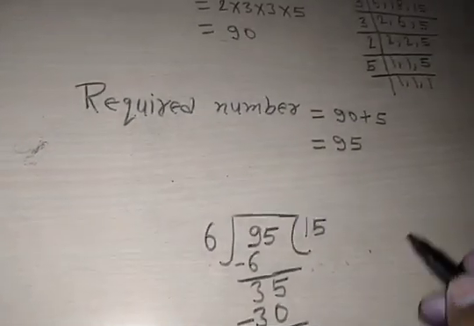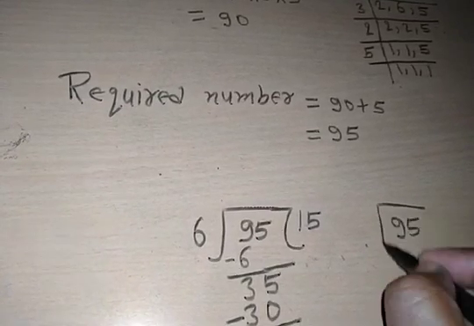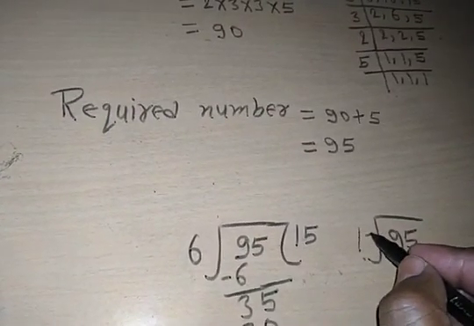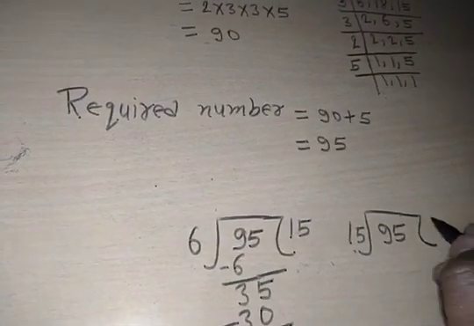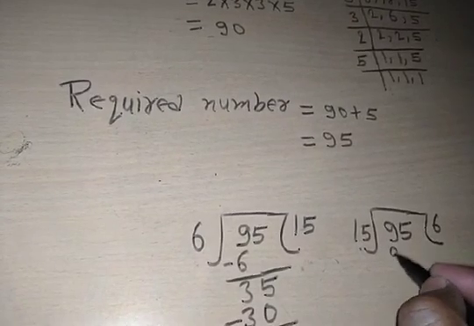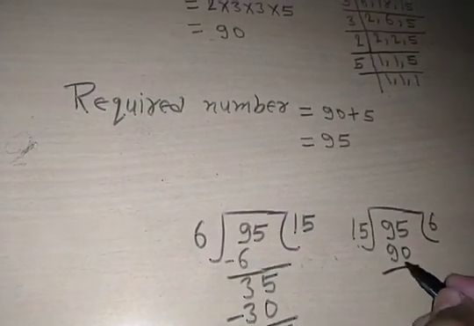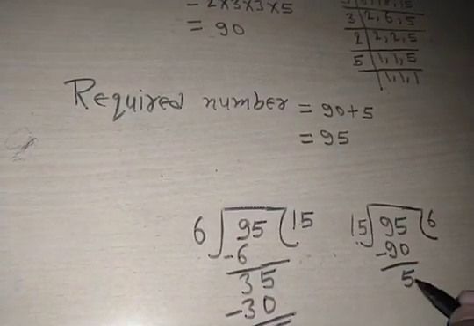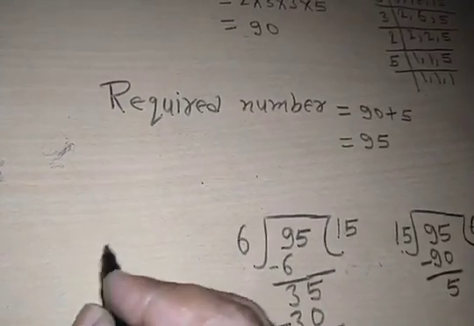Okay, now 95 divided by 15. So what is the remainder? 15 sixes are 90. Clear? So we subtract it, and you get remainder 5.